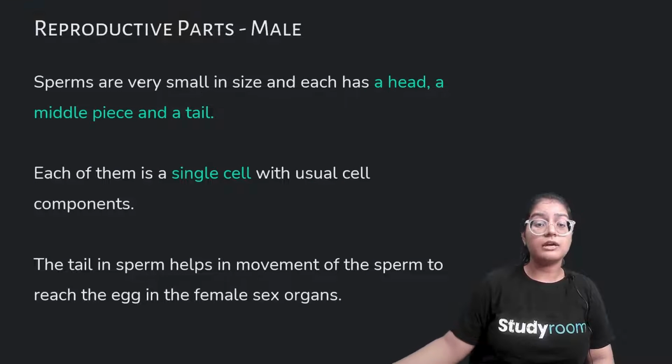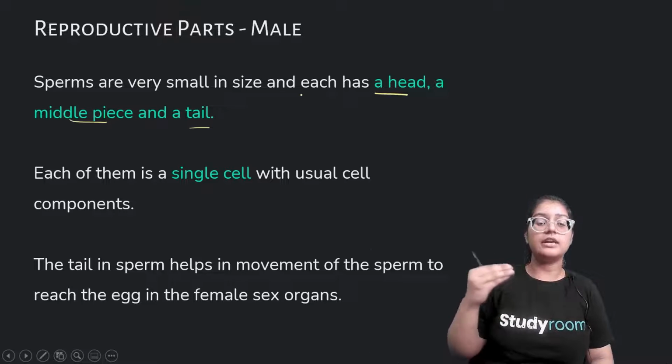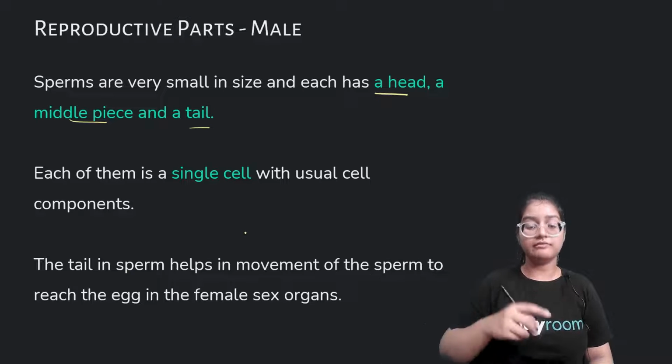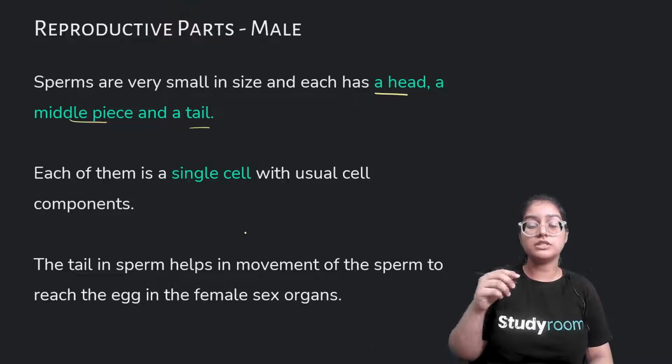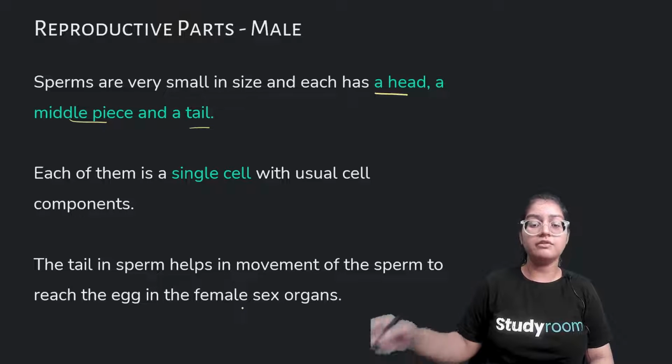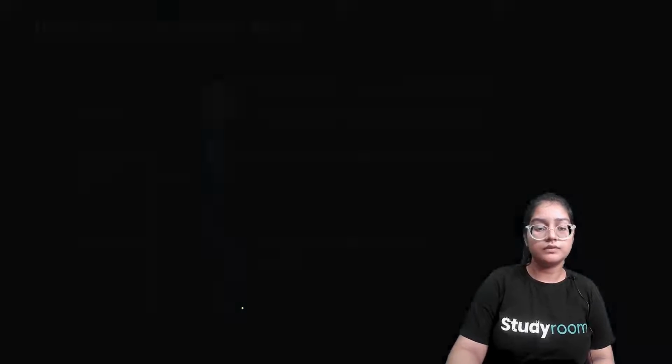Now we'll be talking specifically about sperm. Sperm are very small in size, and each has a head, a middle piece, and a tail. So there are 3 separate parts of the sperm. Each of them is single celled with the usual cell components. The tail in sperm helps in movement. When we see the picture of a sperm, you'll see the importance of the tail. The tail helps the sperm move to reach the ovum in the female sex organ.